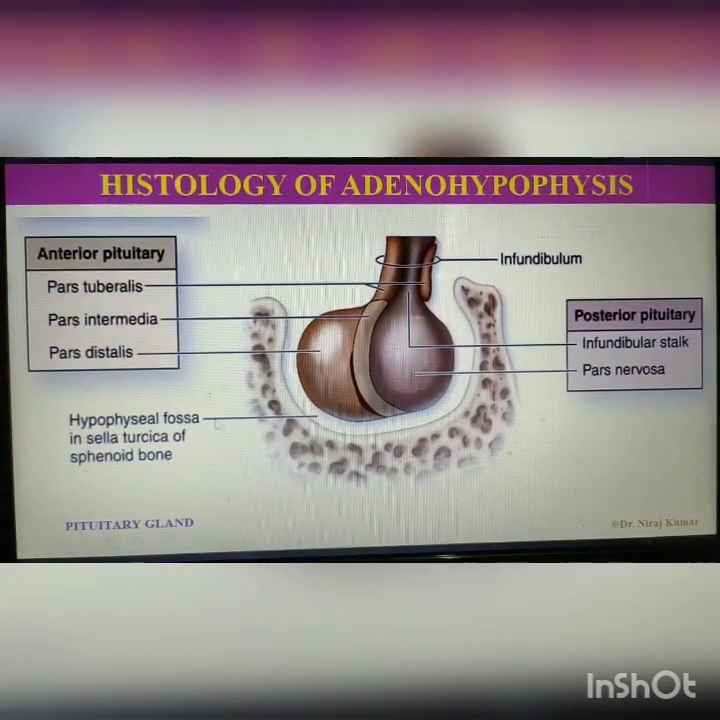In this figure, you may see this part is called infundibulum. It is posterior pituitary, it is anterior pituitary, it is pars intermedia, it is sella turcica, and this is sphenoid bone.